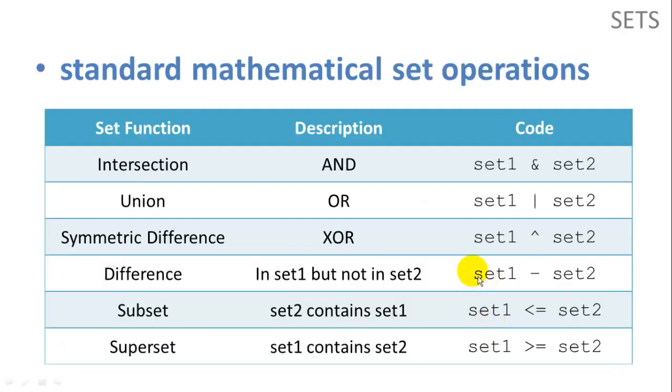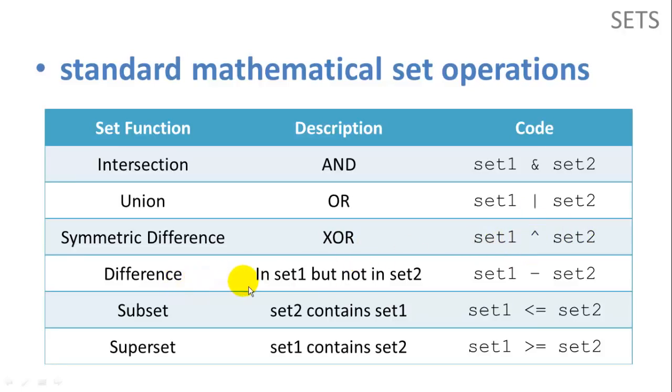Some of the standard mathematical functions for sets are very useful. We can find the intersection of two sets using the ampersand. And we can find the union of two sets using the vertical bar. Symmetric difference, or exclusive OR, in other words, items that are in set 1 but not in set 2, or in set 2 and not in set 1, uses the up arrow.